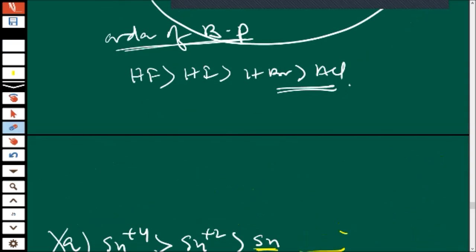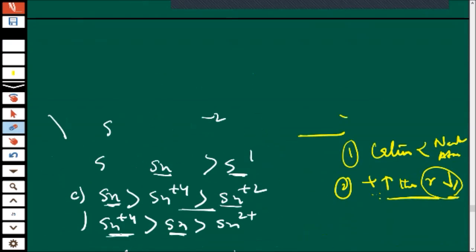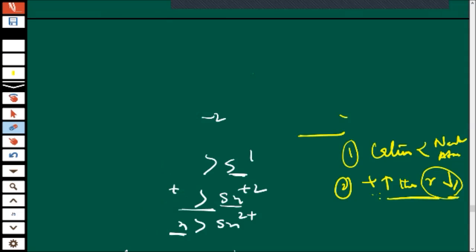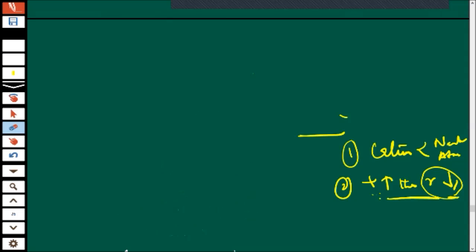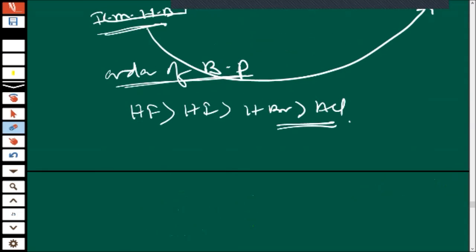So this is the exceptional behavior, okay? So now we will discuss melting point.